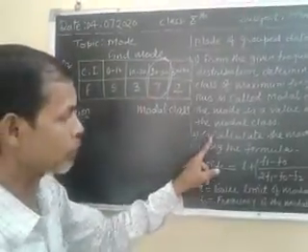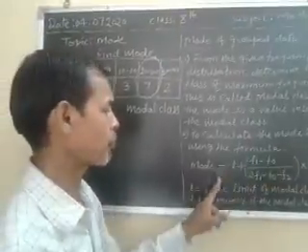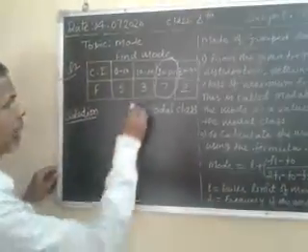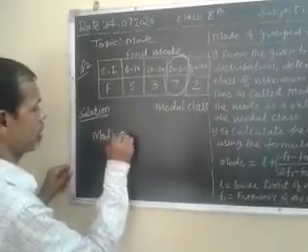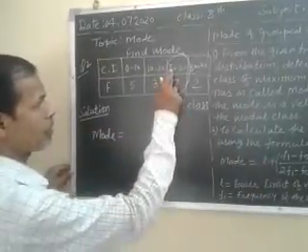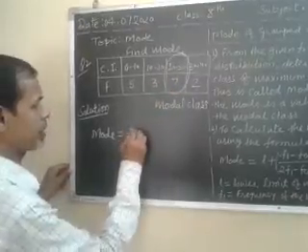We have to calculate the mode by using the formula. L means lower limit of the modal class, that is 20.